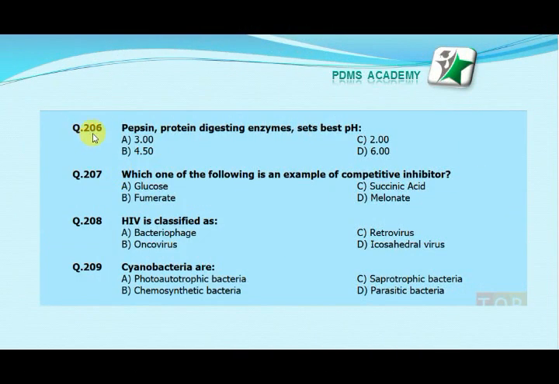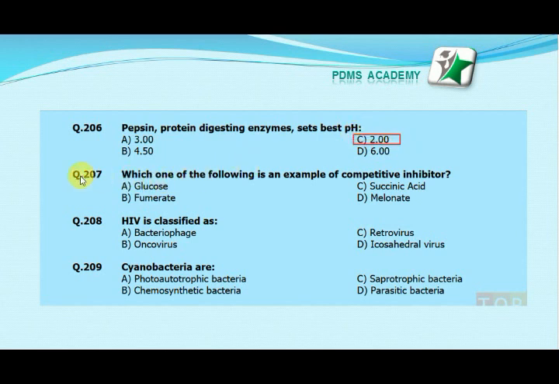Our next MCQ is: pepsin, a protein digesting enzyme, works best at pH. Option A, 3; option B, 4.5; option C, 2; option D, 6. Our correct answer is C, 2.